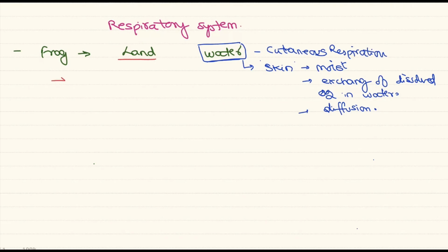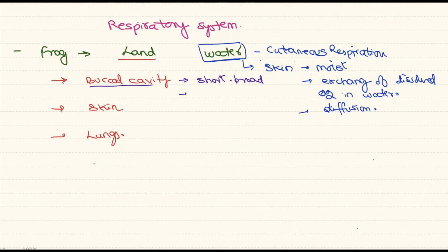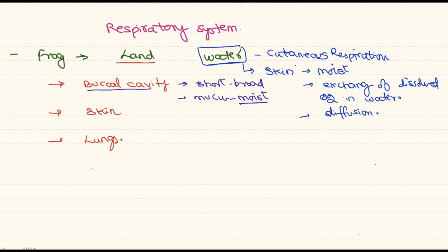Let's see the respiratory modes on land. On land, the frog uses three methods for respiration: the buccal cavity, the skin, and the lungs. As you have seen in the digestive system, the buccal cavity is a short and broad structure which has a lot of mucus, so it is moist. And this moisture will help in the exchange of gases by the simple diffusion method.